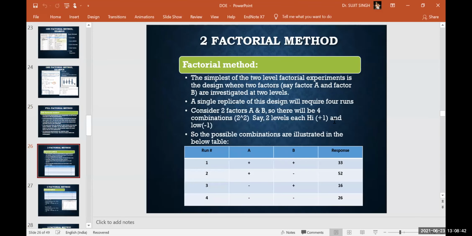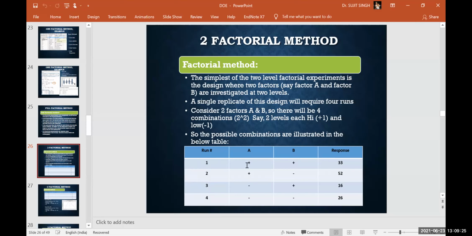Let's take a simple example. We have two factors and two levels, and here is one response. There may be two levels, one high and one low. The high level we define as +1 and the low level as -1. So the possible combinations are 2 to the power 2, so the total number of experiments is 4, if there are 2 factors and 2 levels. The runs can be named 1, 2, 3, 4.